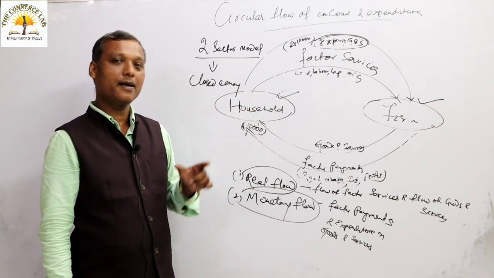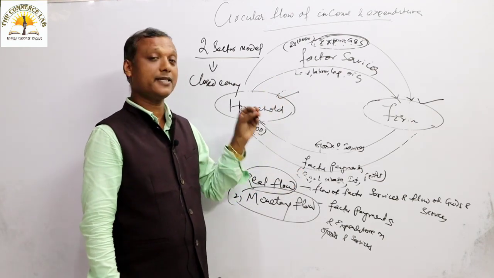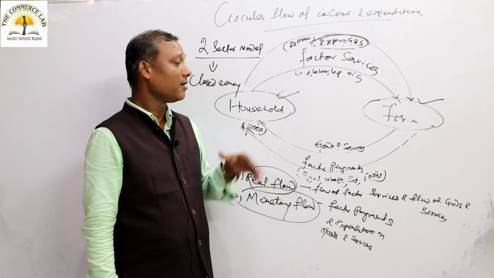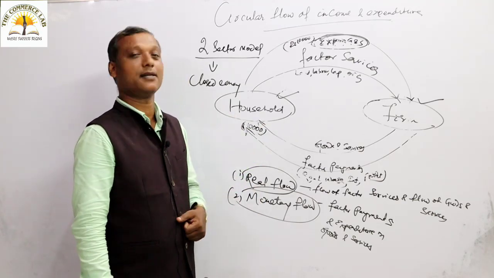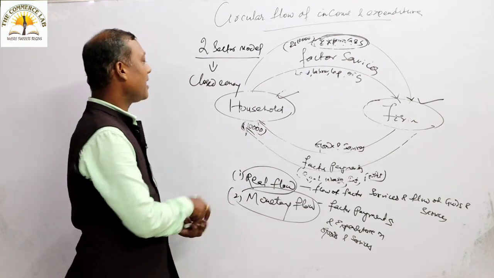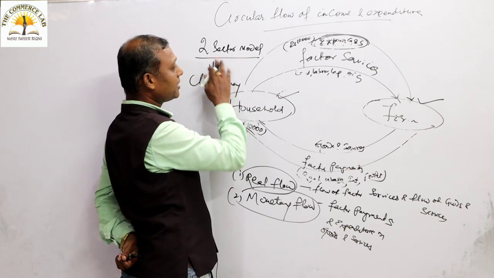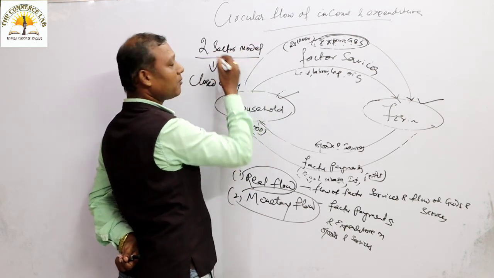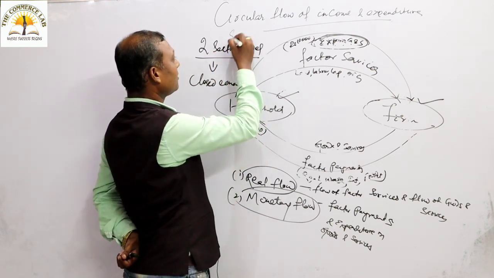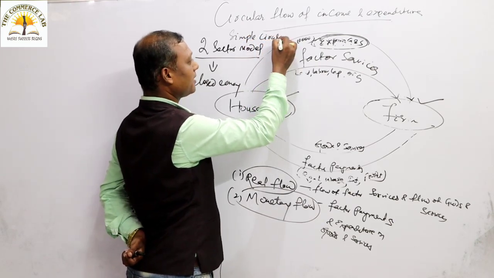So that will lead to another course of discussion. I told you about the two sector model. In your course, the two sector model circular flow is known as your simple circular flow.